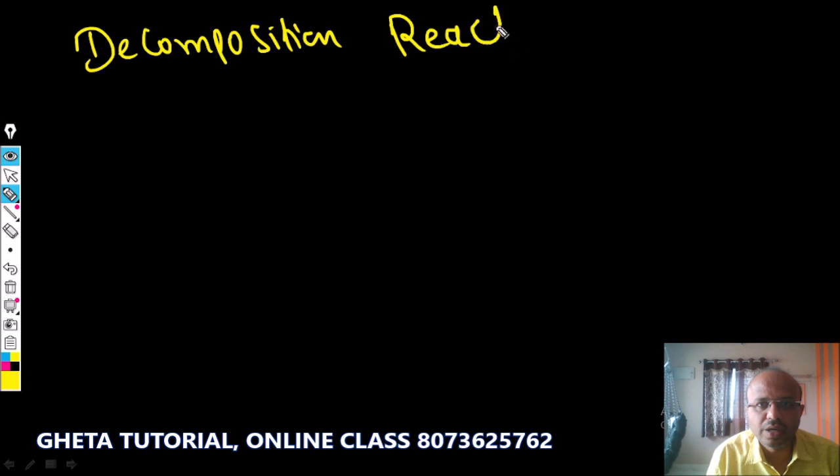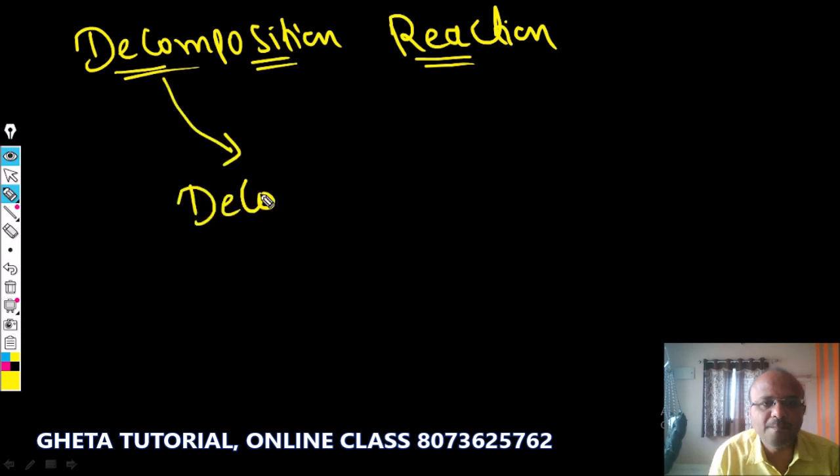So now we're going to learn the second type of chemical reaction, that is called decomposition reaction. Decomposition reaction means what? The word itself gives you some meaning. Decompose. You know what is meant by decompose? Decompose is nothing but split up.